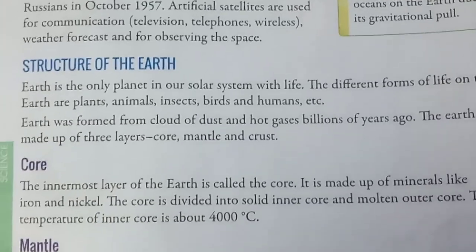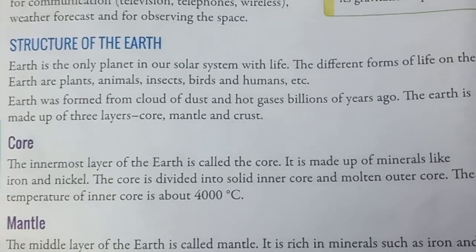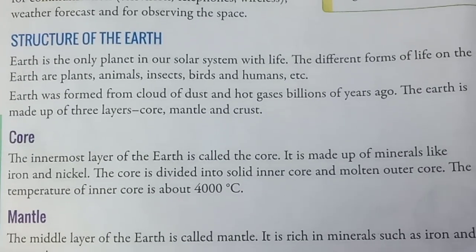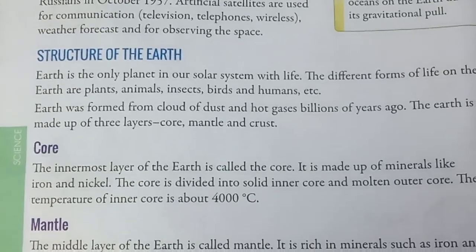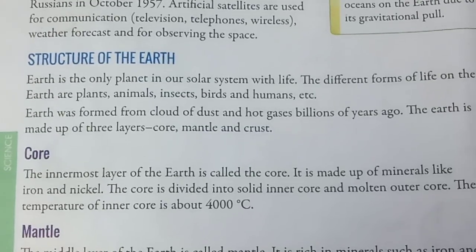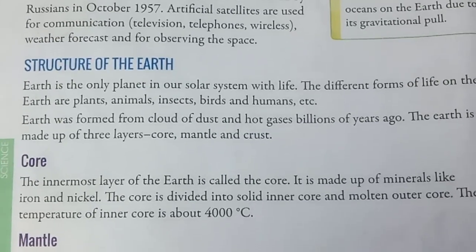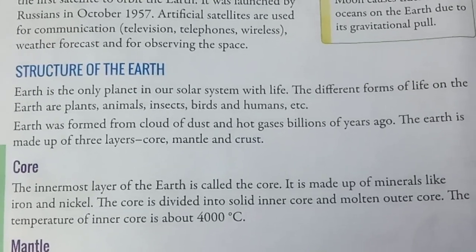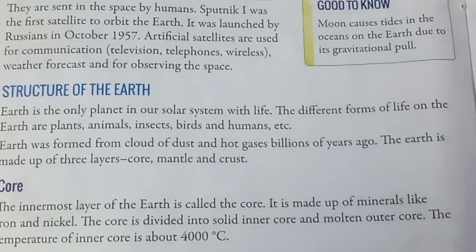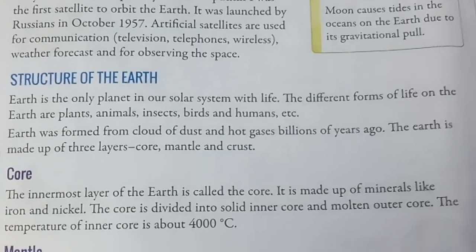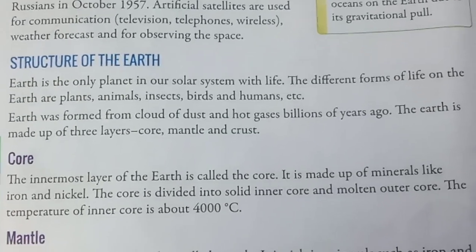Structure of the Earth. Earth is the only planet in our solar system with life. The different forms of life on the Earth are plants, animals, insects, birds, and humans, etc. Earth was formed from cloud of dust and hot gases billions of years ago. The Earth is made up of three layers: core, mantle, and crust.